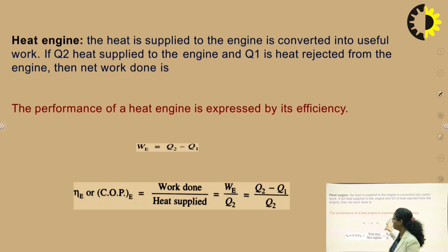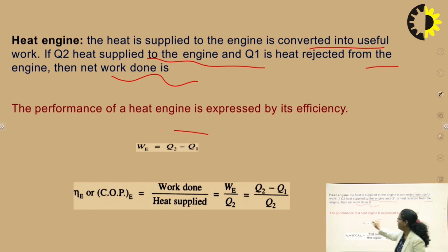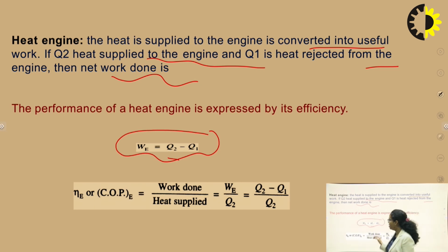Again, this is the heat engine. The heat is supplied to the engine and converted into useful work. Q2 is the heat supplied to the engine and Q1 is the heat rejected from the engine. The net work done will be the difference between the heat supplied to the system and the heat rejected, so it will become Q2 minus Q1.